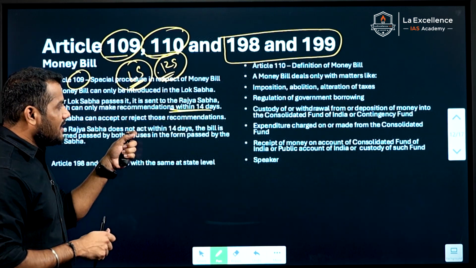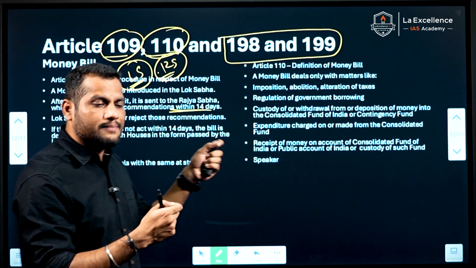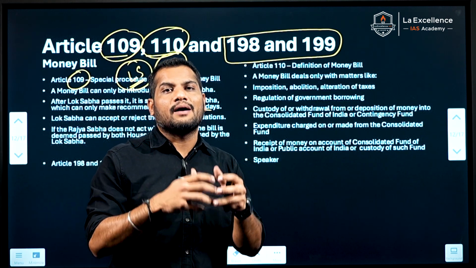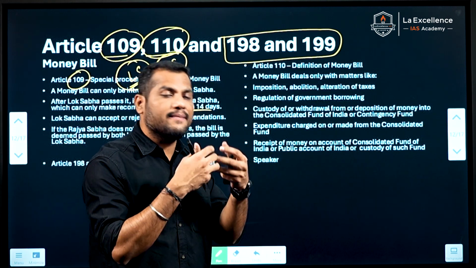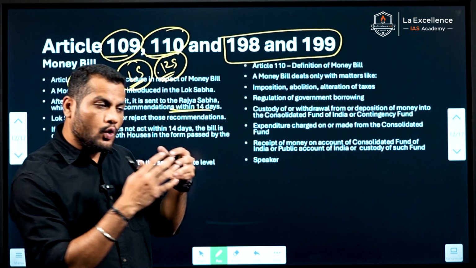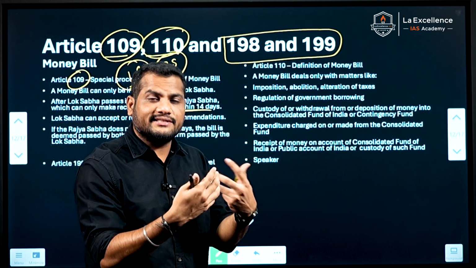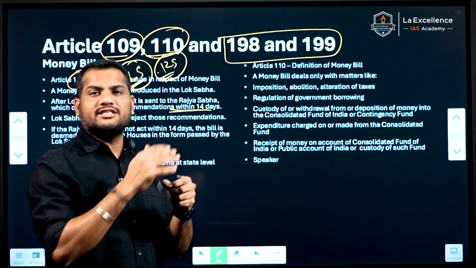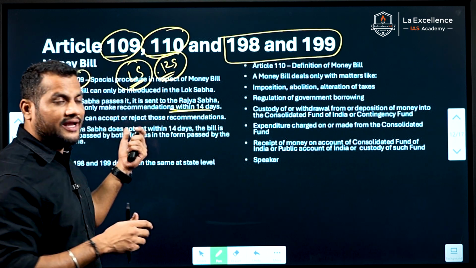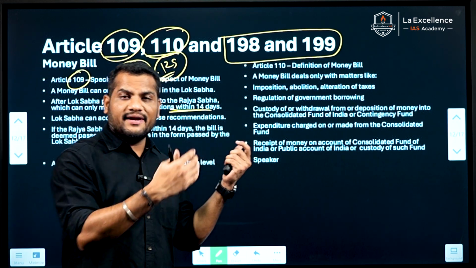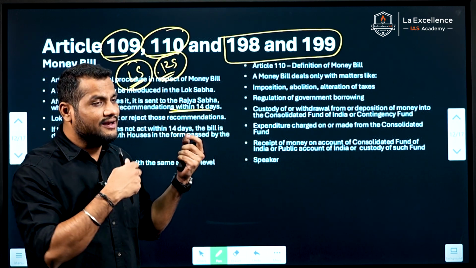Simple, Rajya Sabha can't reject the money bill, and can't even amend the money bill. It can just recommend the amendments to the Lok Sabha. The final say on the recommendations made by the Rajya Sabha lies with the Lok Sabha. It can accept the recommendations made by the Rajya Sabha or it can reject them.